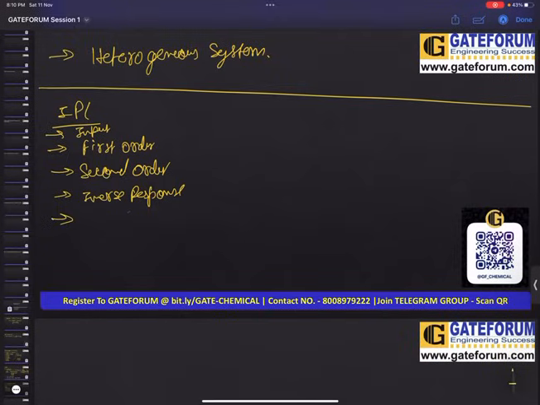Then under second order only we have that condition that when zeta will be less than 1, so there we will look into the decay ratio, all these things. Then we will be doing inverse response, then we can go to our valves.